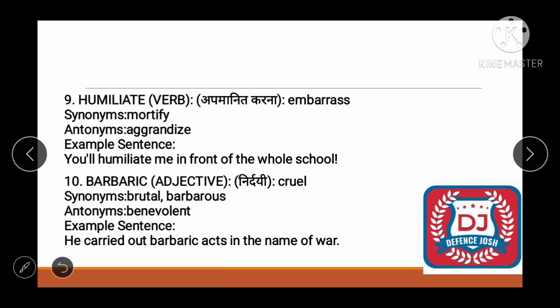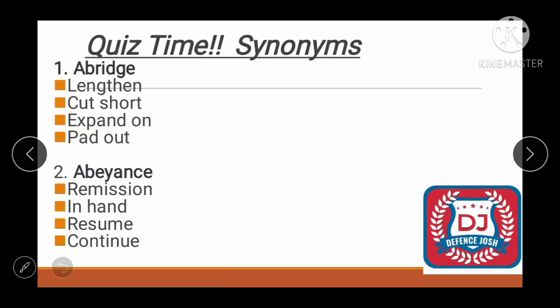Okay. Now the next word is barbaric. Barbaric is an adjective which means cruel. Now take the synonyms: barbarous, and we can also say uncivilized, right? Antonym would be benevolent. Benevolent means kindness, a kind person. Okay. Now let's form an example. He carried out barbaric acts in the name of war. So here we completed 10 words.